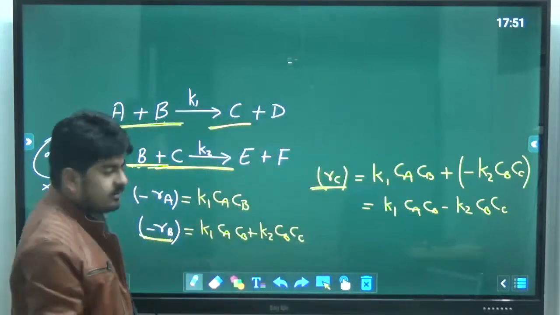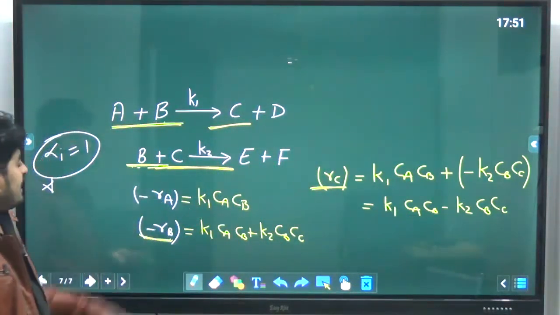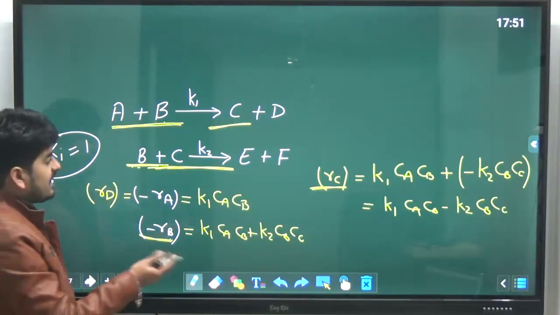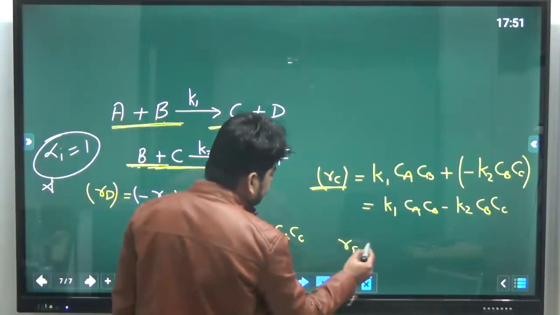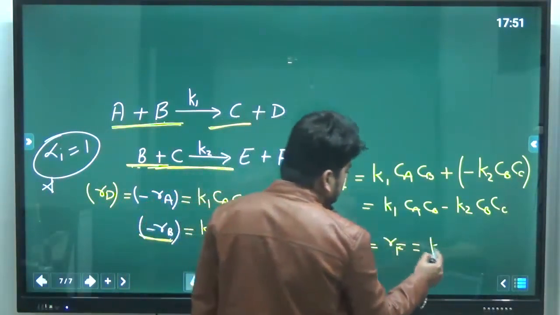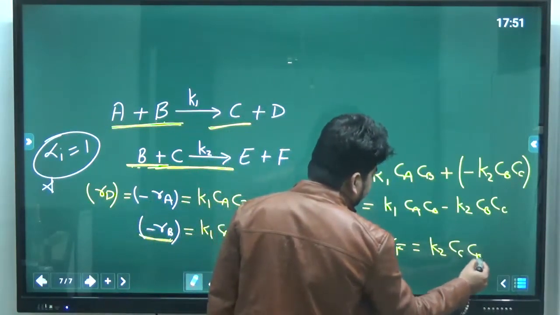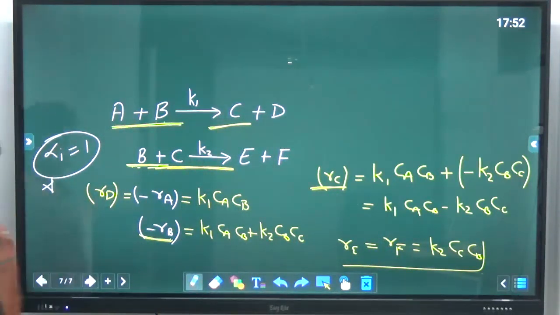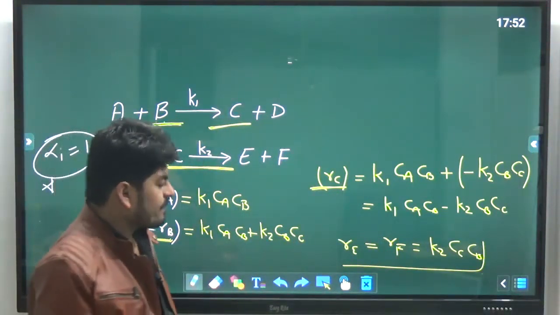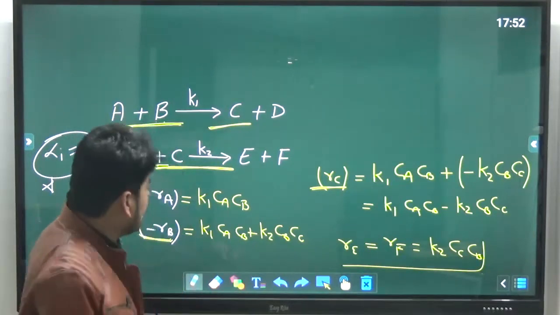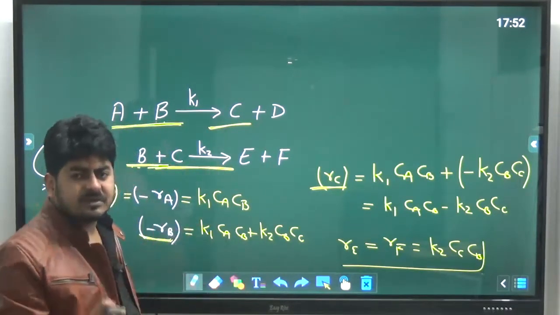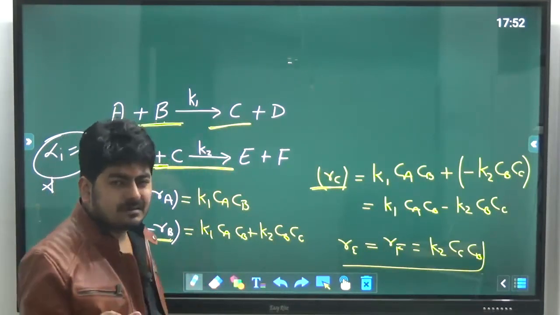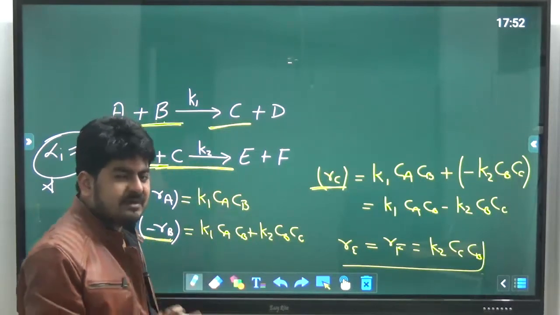Simple. And similarly you can write Rd. Rd will be equal to minus Ra here. And Re and Rf will be equal to K2 Cc Cb, or CbCc, whatever you want to write. So that's how we can write the rate equation for any reaction. I hope this point is clear to you. What is the meaning of plus, minus, and how to write down the rate equation, because that is the most important thing. If we know how to write the rate equation, we can do anything, because everything else is easy, simple mathematics.